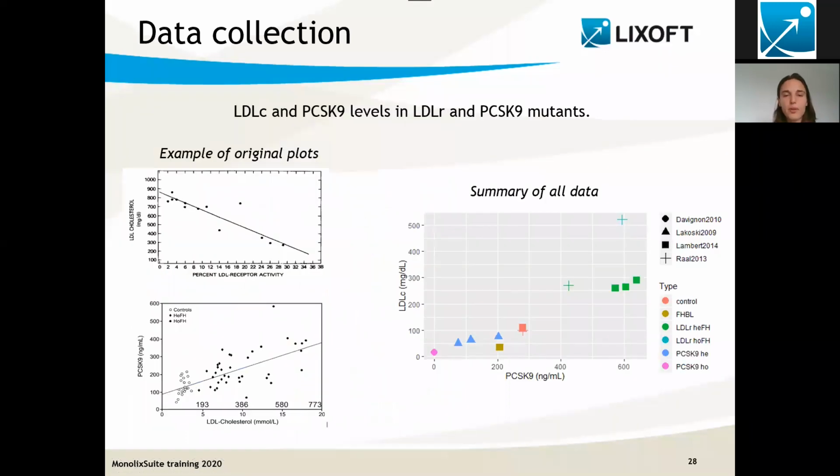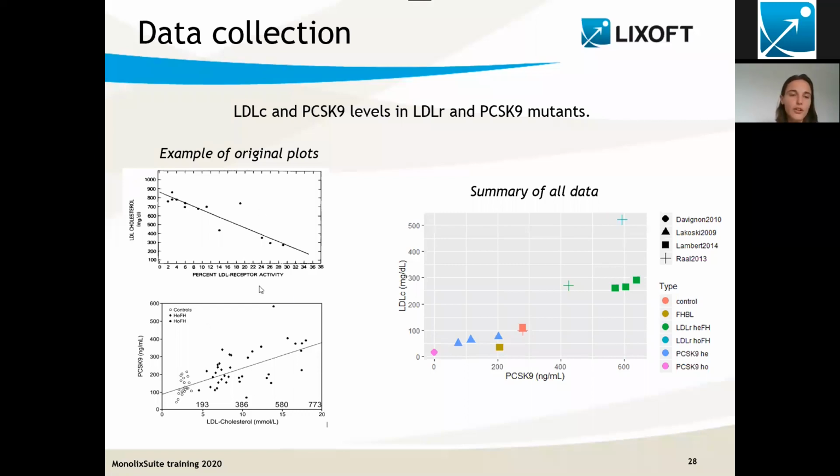I have also done some literature search, and in the literature we can find information about mutants, either LDLR or PCSK9 mutants. This is pretty interesting because mutants represent quite extreme situations, and having extreme situations allows us to really check that our model is not just able to reproduce the behavior of healthy individuals, but also some more extreme behaviors that are experimentally observed.